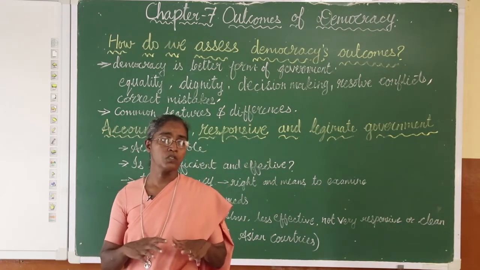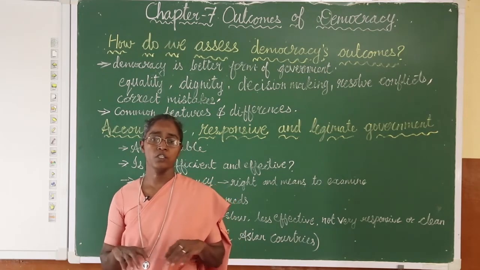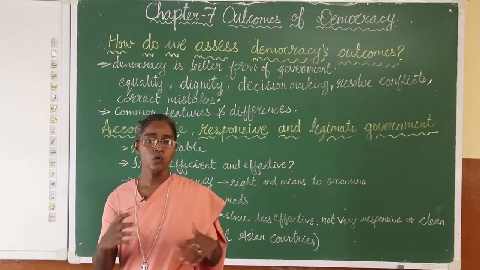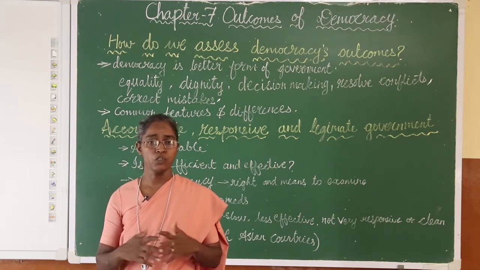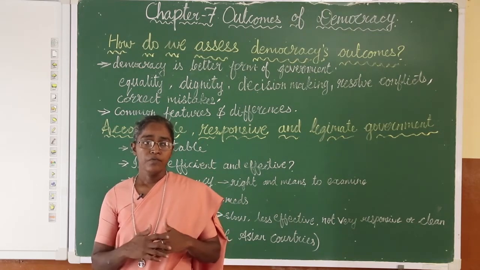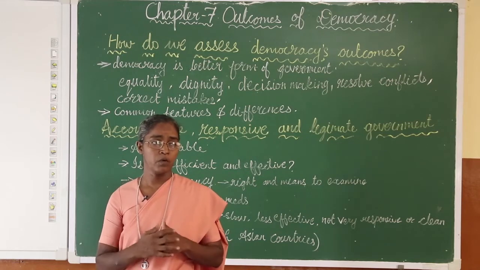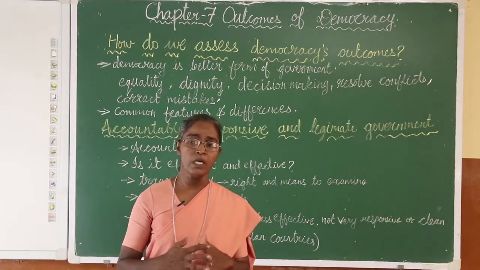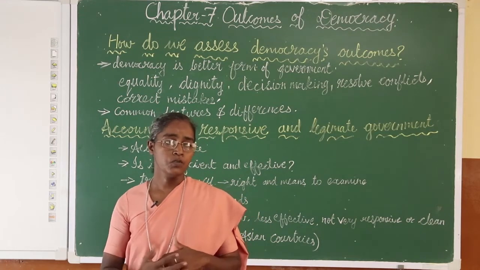Therefore, we cannot conclude that every democracy will achieve development or grow and help the people in a positive way.